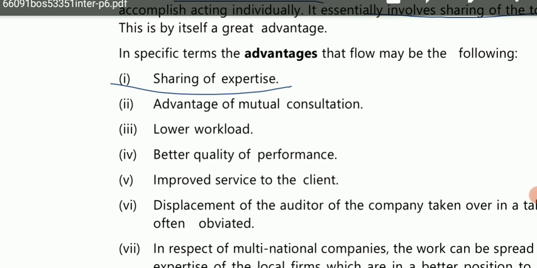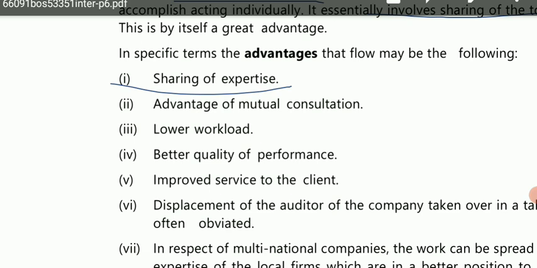So there will be more surety, because what you are thinking, the other person is also thinking the same, and you are able to develop confidence that if I am thinking this and he is also thinking the same, that means I am correct in whatever opinion I want to express. If the other is also agreeing with me, I will be more confident with my opinion. So there is the benefit of mutual consultation also.